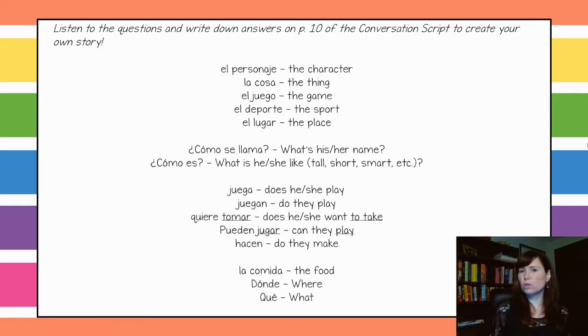¿Tiene el personaje un amigo? ¿Cómo se llama su amigo? Si tiene un amigo. Un día, ¿dónde está el personaje? ¿Qué juega el personaje?